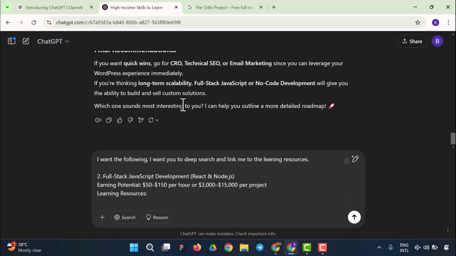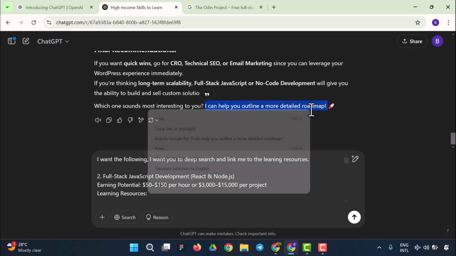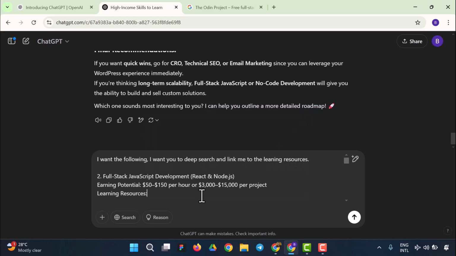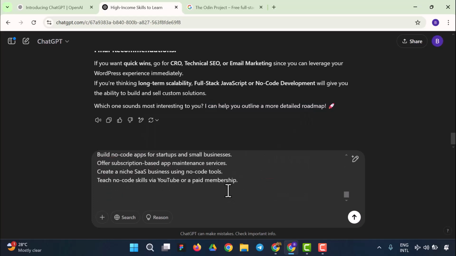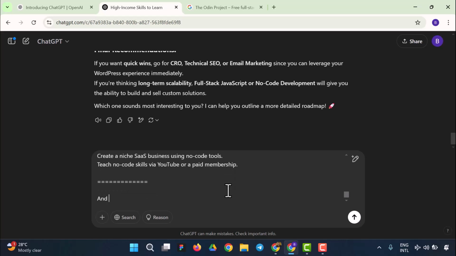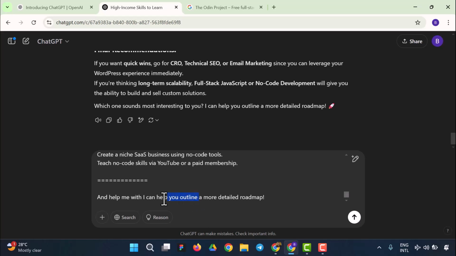Which one sounds most interesting to you? I can help you outline a more detailed roadmap. So at the very end, I would say, and help me with a more detailed roadmap.